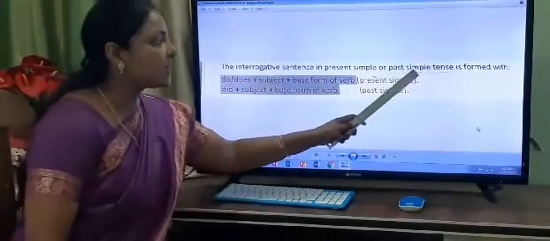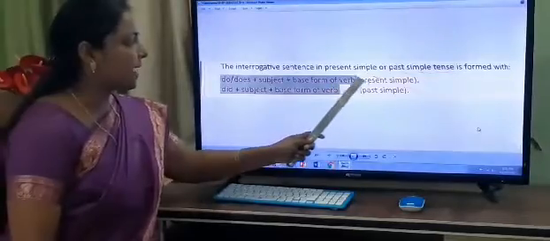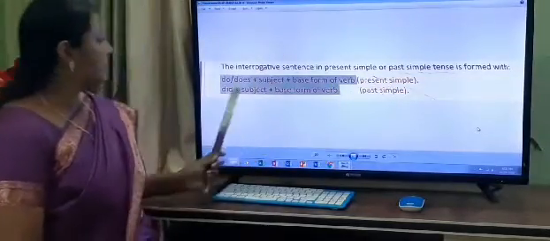Now the interrogative sentence in present simple or past simple tense is formed with do, does plus subject plus base form of verb in present simple, and did plus subject plus base form of verb in past simple.